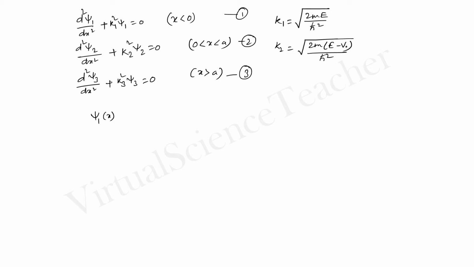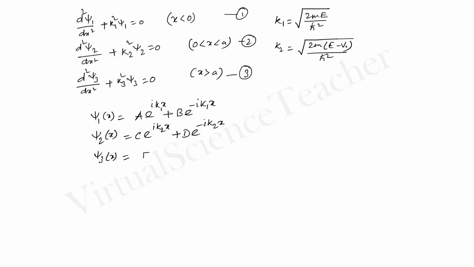psi 1 x equals A e to the power i k1 x, sorry, this is k1. psi 2 x equals, and psi 3 x equals. I am not writing E as constant because E is energy, we have defined already.